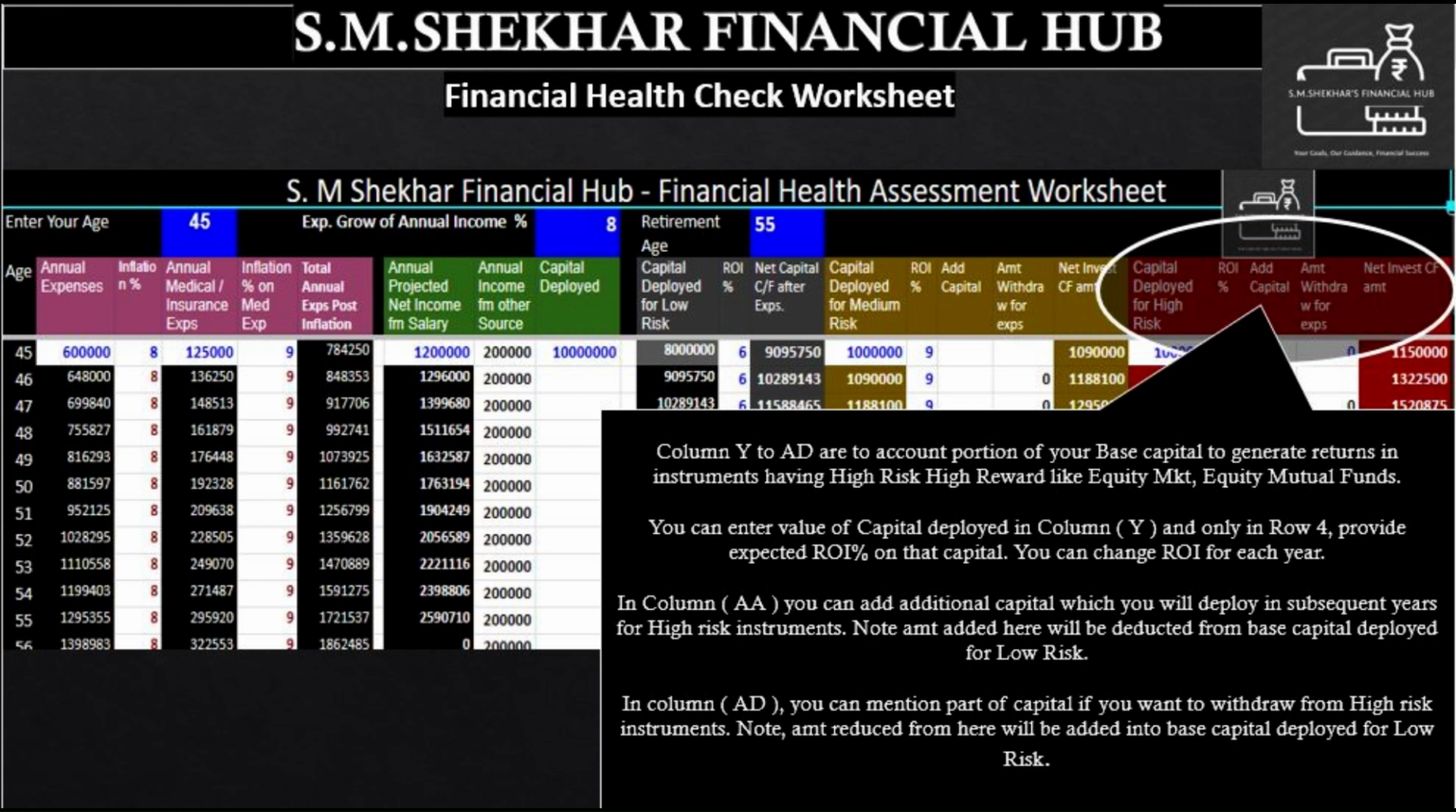In column AA you can add additional capital which you will deploy in subsequent years for high risk instruments. Note, the amount added here will be deducted from base capital deployed for low risk. In column AD, you can mention the part of capital you want to withdraw from high risk instruments. Note, the amount reduced from here will be added into base capital deployed for low risk.